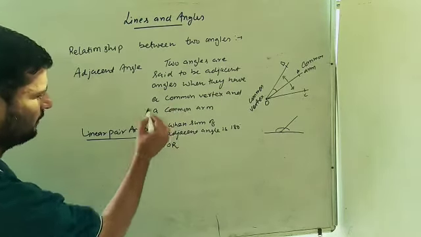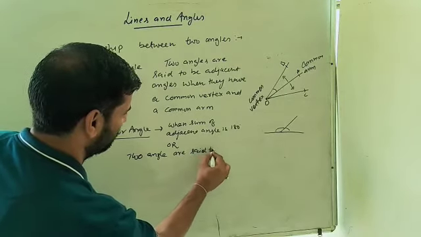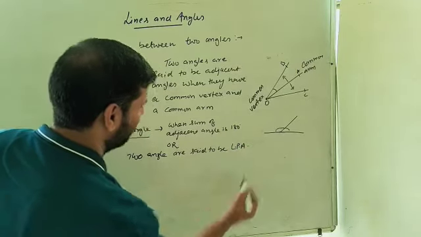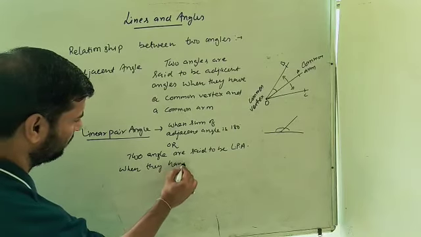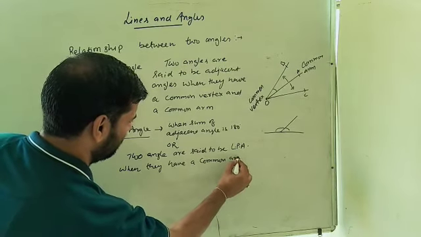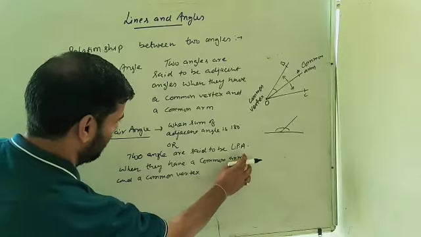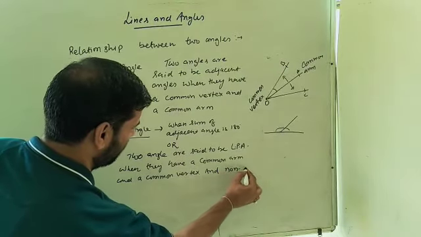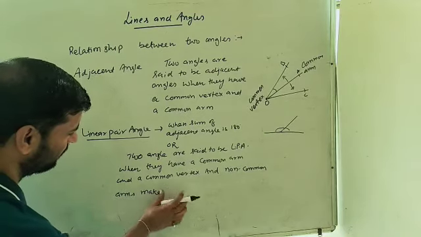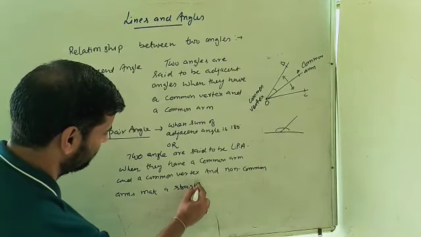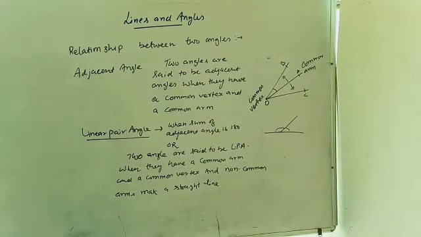और यू मे से, just two angles are said to be linear pair angle, LPA, when they have a common arm and a common vertex and non-common arms make a straight line. ओके, इट मीन जो नॉन कॉमन आर्म है वो हमारी क्या बनाएगी, एक स्ट्रेट लाइन बनाएगी, देन इट इज ए लीनियर पेयर एंगल. क्लियर?